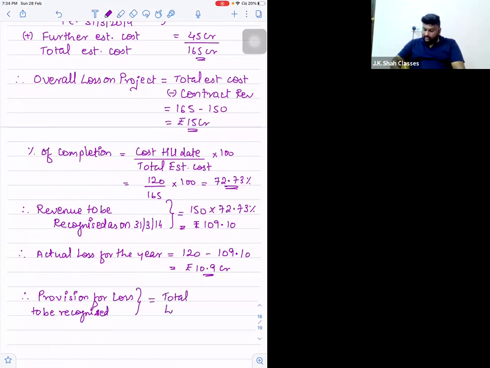Total loss minus actual loss. Total loss is 15 minus 10.9 is actual, 4.1 crore. Correct? So I have to create a provision for 4.1 crore in the books of accounts. Correct?